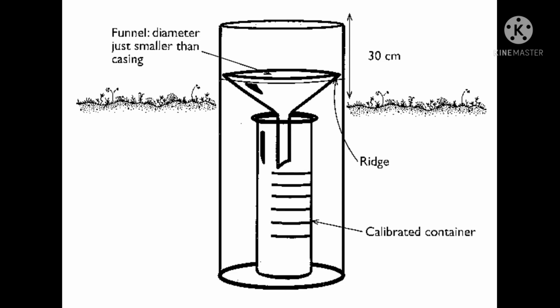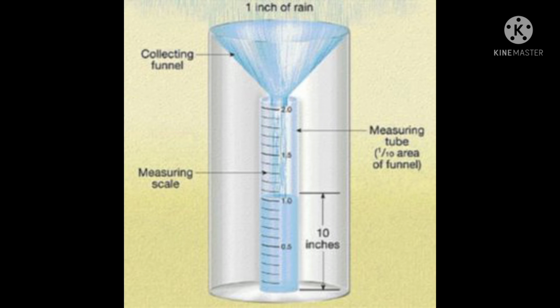The instrument used in measurement of rain is called a rain gauge. A person who uses a rain gauge to measure rainfall is called a meteorologist. Usually, it is found in a weather station. In a weather station, you can find different kinds of rain gauges. The most commonly found one is called a standard rain gauge. It is the most used and the most commonly found in a weather station.